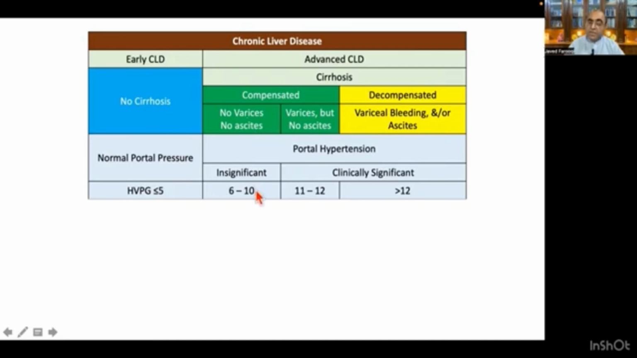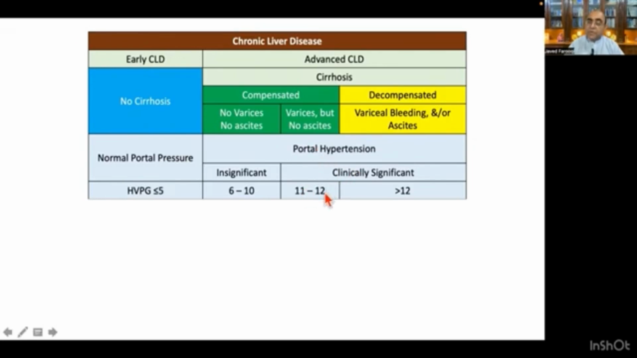But once this figure of 10 is crossed, and the hepatic venous pressure gradient in the portal is more than 10, then from 11 and 12, this is stage 2 of compensated cirrhosis. Now these patients will develop varices, and this is the first phase of clinically significant portal hypertension.